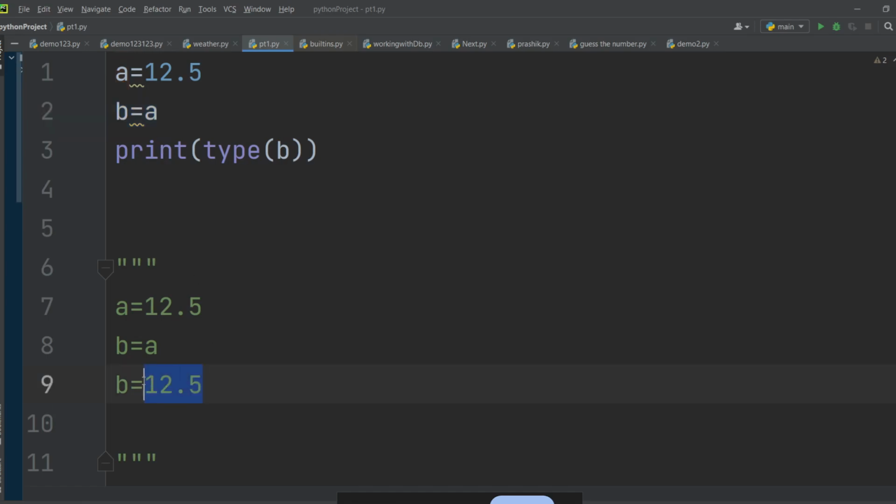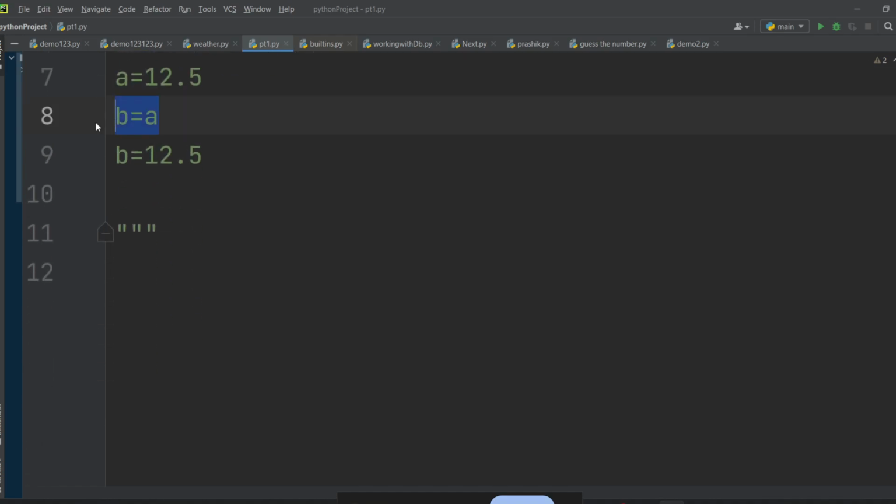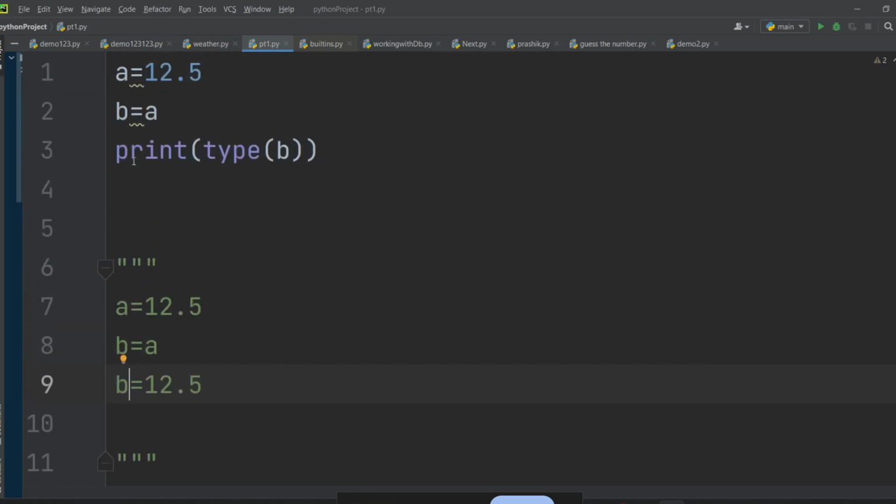Because we are assigning the value of a to b, and the type of b will be float again. It will be float because you are assigning the value of a into b, and the value of a is 12.5.